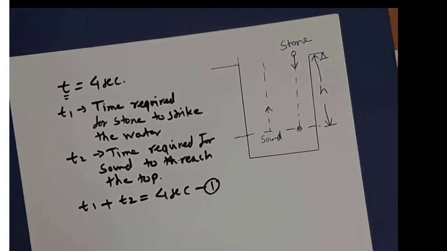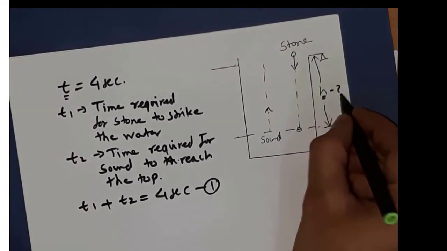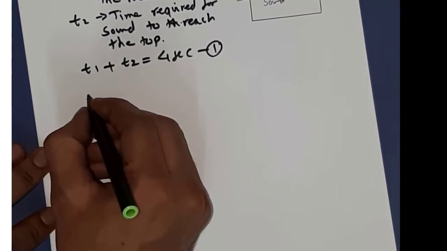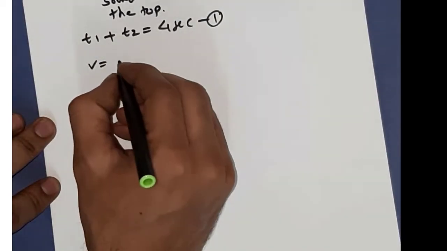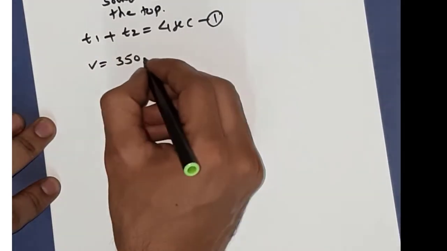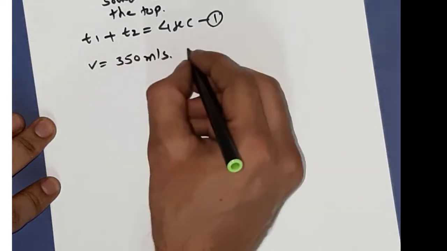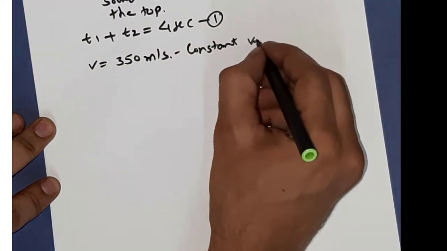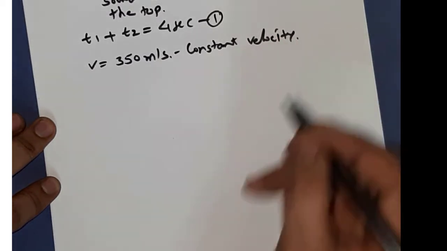Then the question asks us to find the depth of the well. So this h we have to find out, and the velocity of sound is given. You can denote it by v, that is 350 meters per second. Now this will be a constant velocity.